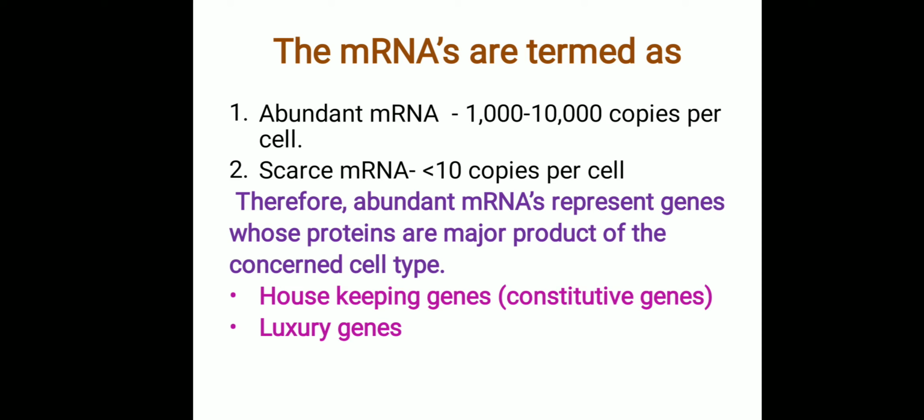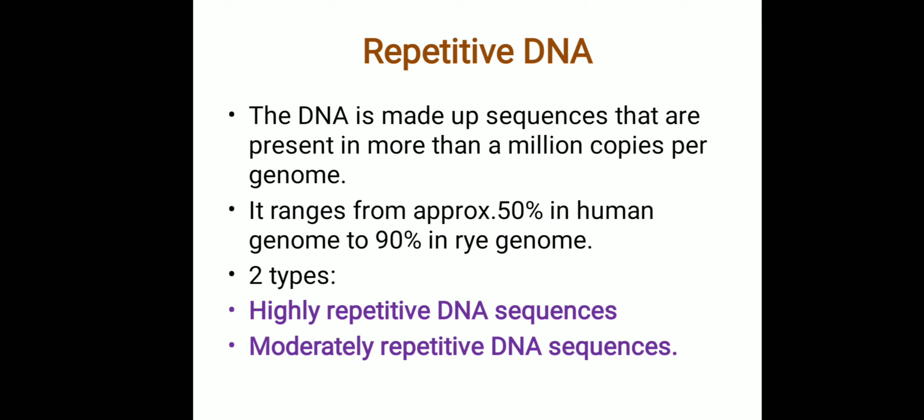This is all about unique DNA sequences. Unique DNA sequences are non-repetitive DNA sequences. They are present as a single copy per genome, and they usually represent the genes which produce the mRNA and further proteins. From this unique DNA sequence we get mRNA and proteins, and these proteins carry out 80% of the cell's function. Moving on to repetitive DNA.